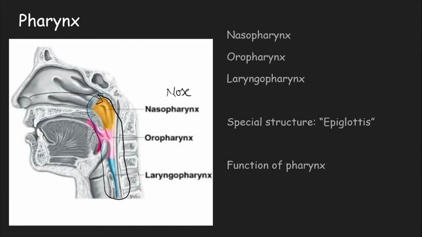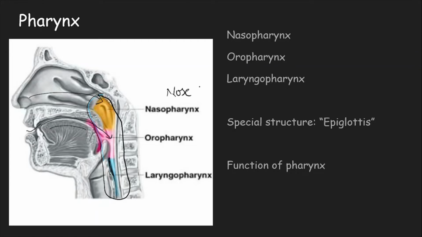Next is the oropharynx. This is the mouth where the food is taken, this is the tongue. Whatever food is taken then comes here into the oropharynx. The pink colored region is the oropharynx. Next, moving ahead, the laryngopharynx. The larynx is a structure which is also called the sound box, and part of the pharynx is the one which gives place for the larynx. Hence that region is called the laryngopharynx.